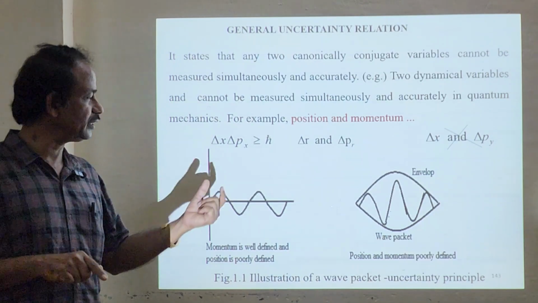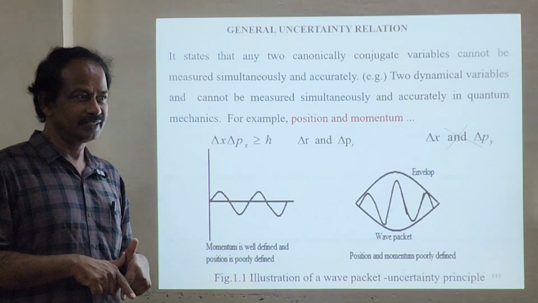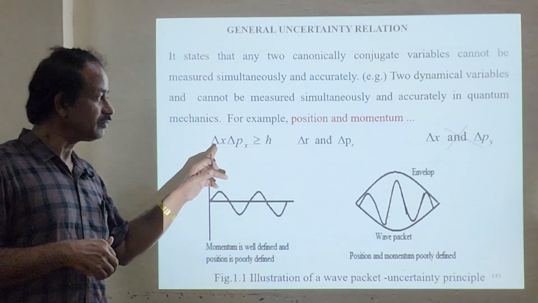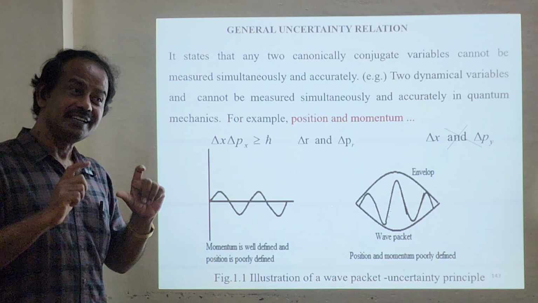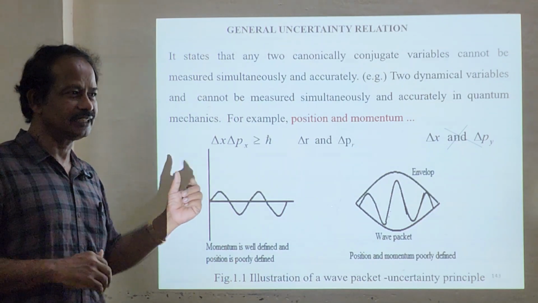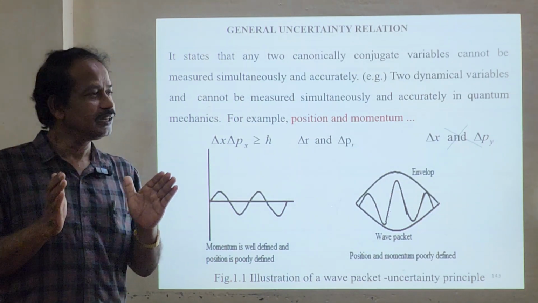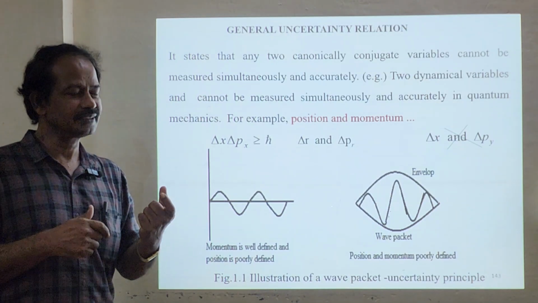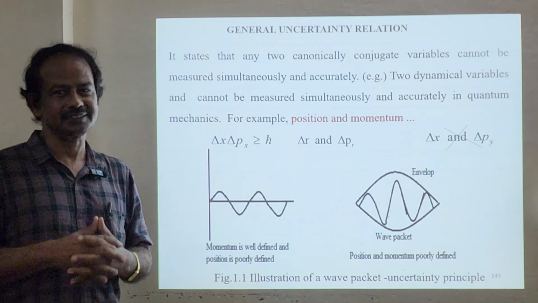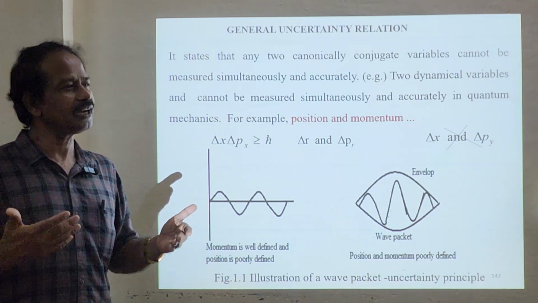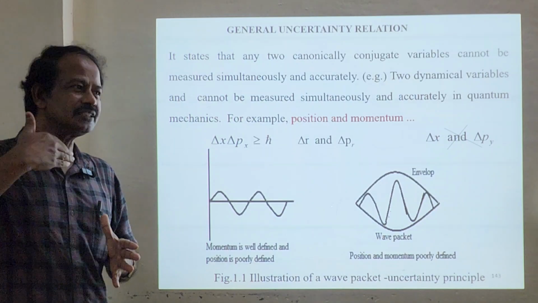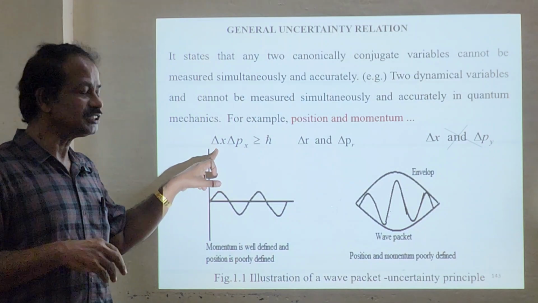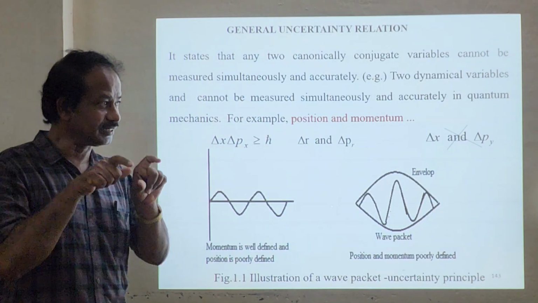There is an uncertainty in the measurement of x, and there is uncertainty in the measurement of momentum. It is not written as x and p, it is written as del x and del px. Look at the expression: del x stands for spread, the range. In mathematics, we can say this is the standard deviation. However many measurements we take, we will again have a standard deviation, a spread. So it is not x, it is del x.